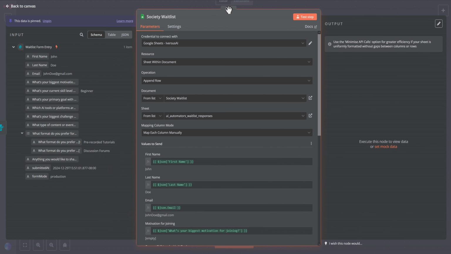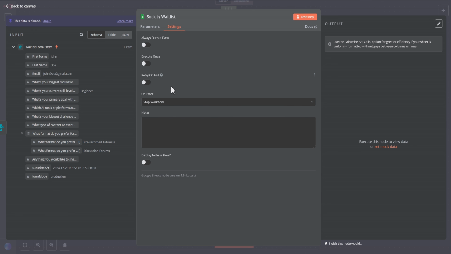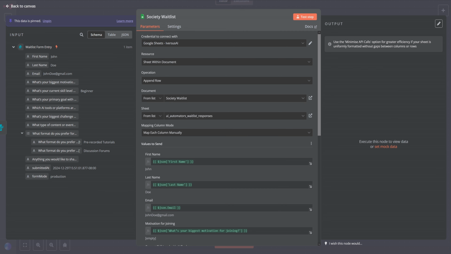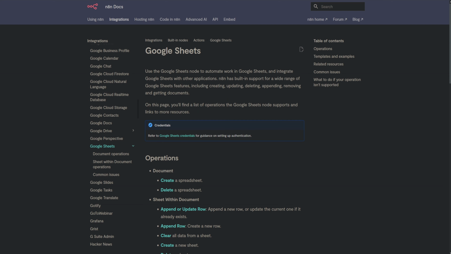So they've given you a lot of ways to see your data, which does play a part, as well as the settings here, which we'll look at later on when I show you about notes. Another wonderful thing about n8n that helps you learn quickly is that the docs that pertain to this particular node are up here on the right-hand side, and you're taken directly to the information that shows you how to use this specific node.